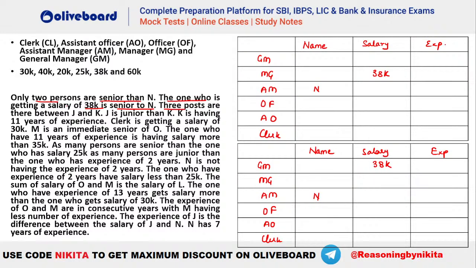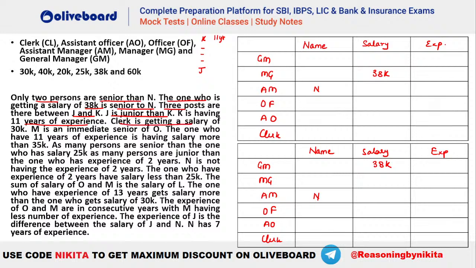Now three posts are there between J and K, such that J is junior to K. K is having a salary experience of 11 years. So this is all connected. So three persons between J and K, such that K is senior. So you will have K here. Then 1, 2 and 3. Then we will have your J. K is having a 11-year experience. So this is K with 11 years of experience. So we will use that later.